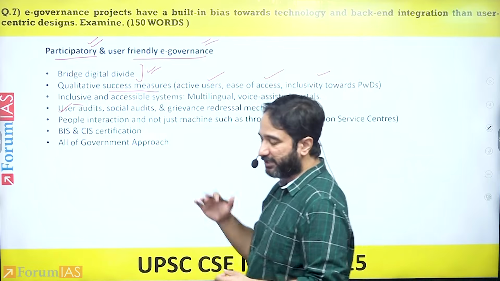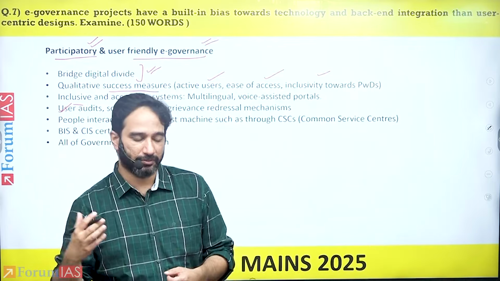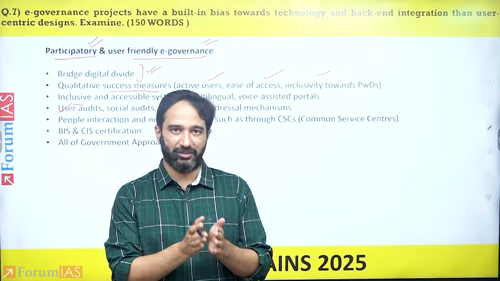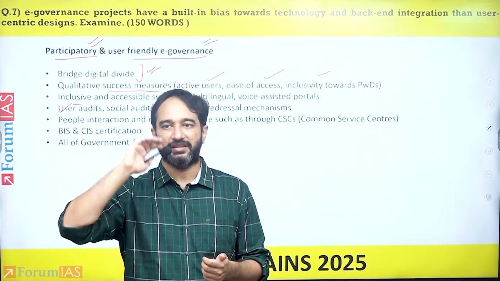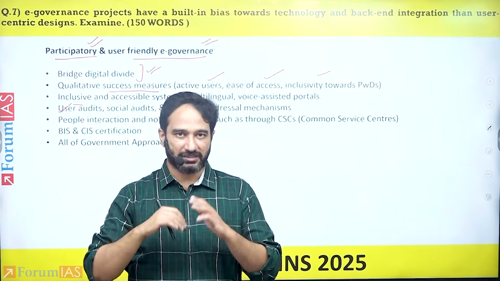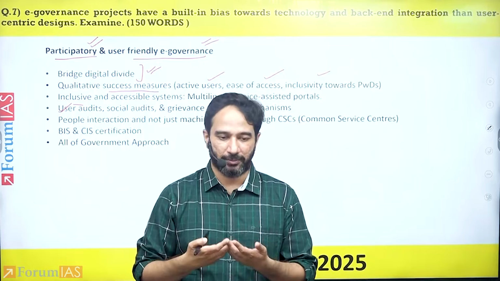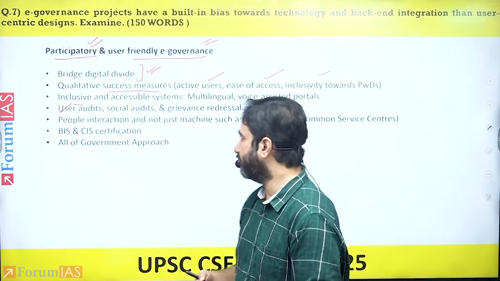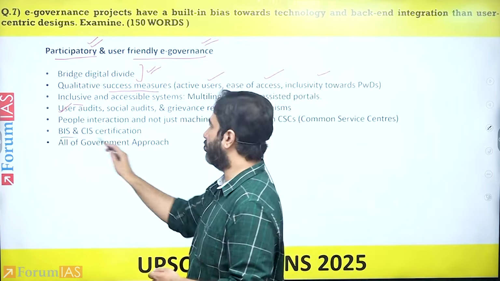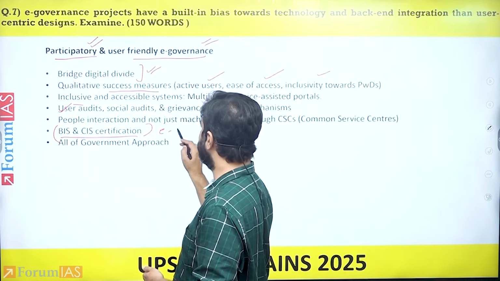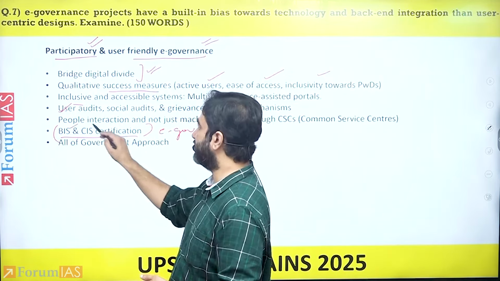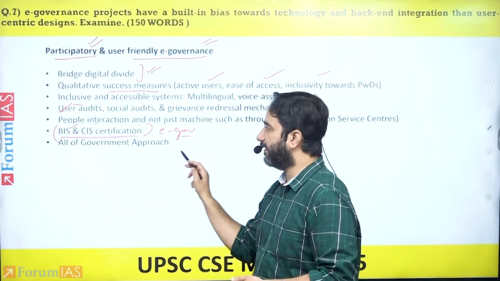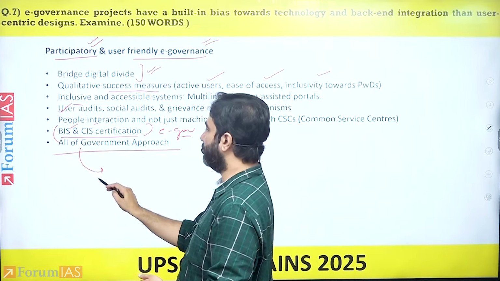There is people interaction and not just interaction with the machines. Whereby if you have a particular grievance, it's not some AI or otherwise that is handling your grievances. There's an actual person to whom the people can talk in relation to their grievances. You can also ensure that e-governance schemes and otherwise can also have BIS and CIS certification. And lastly, to have an all of government approach.